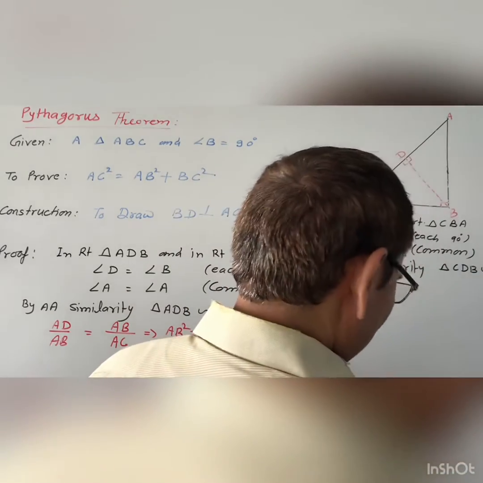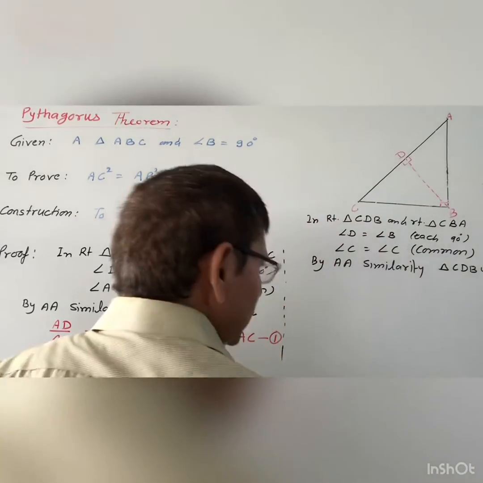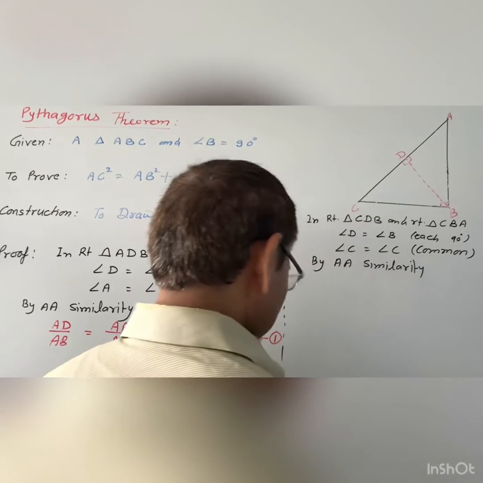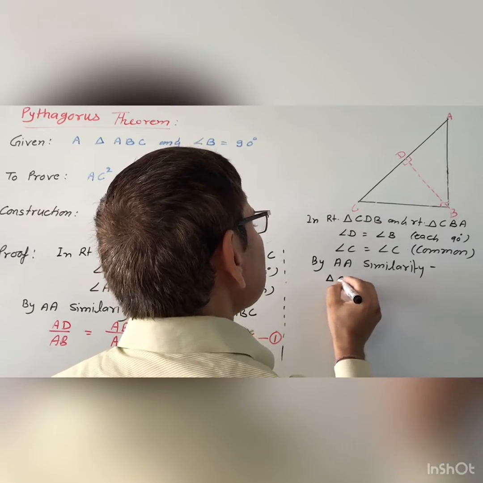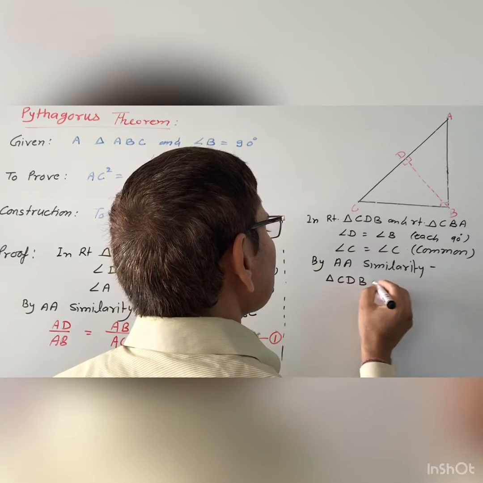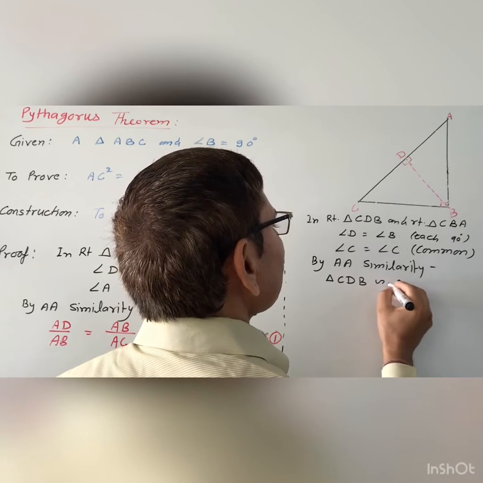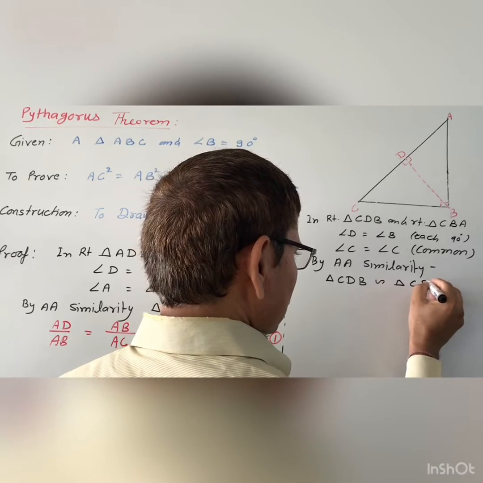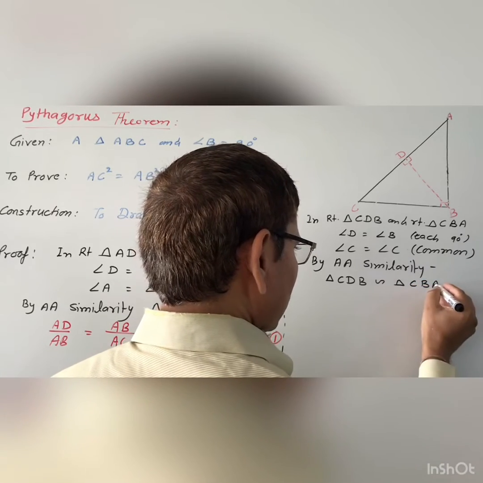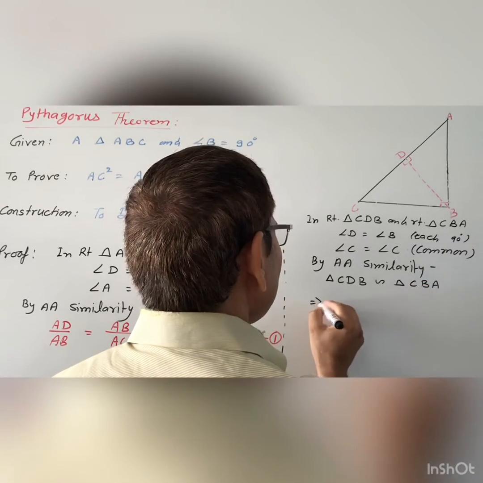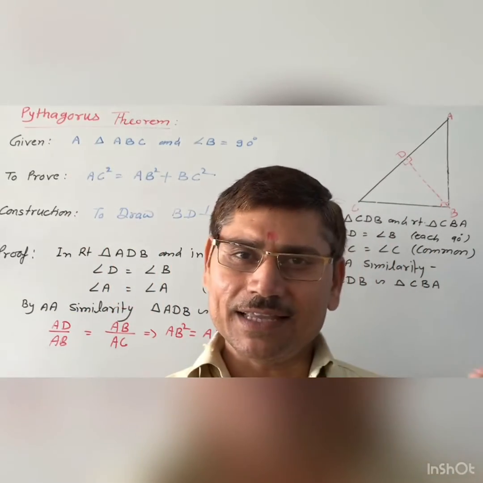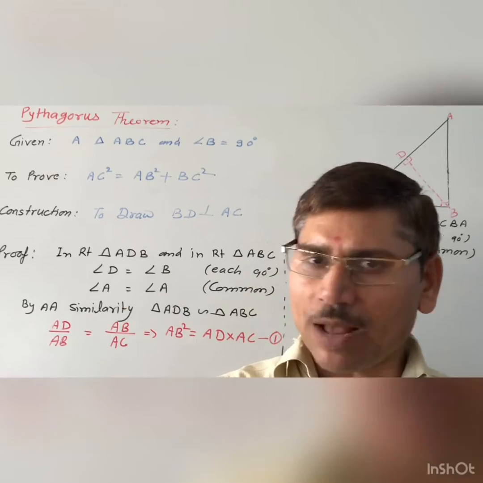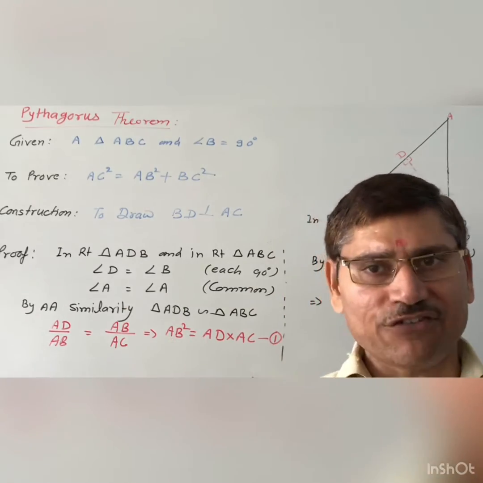We will write this step just here. Now, if these two triangles are similar, then their sides are proportional according to the definition.